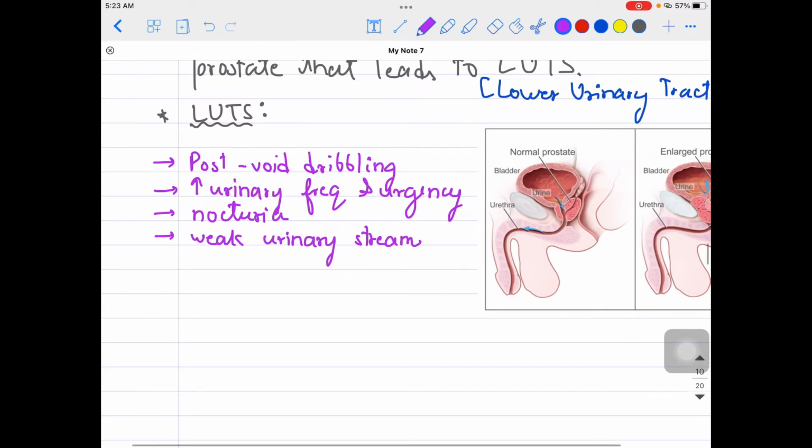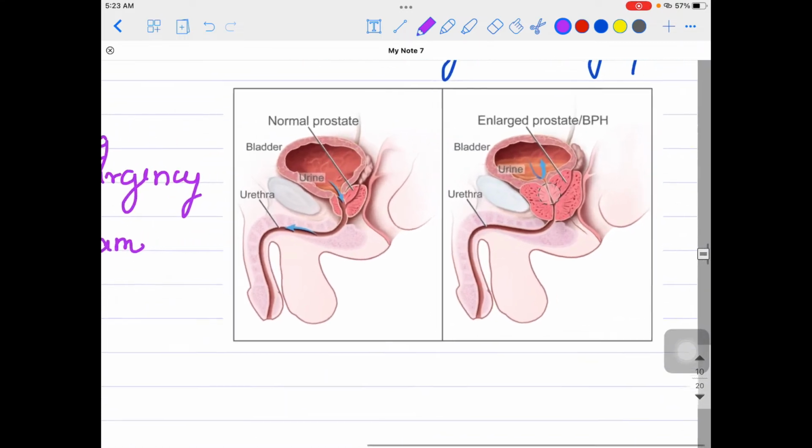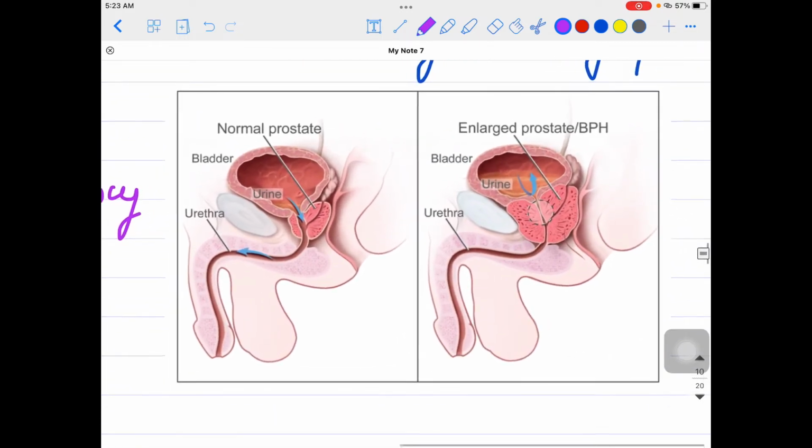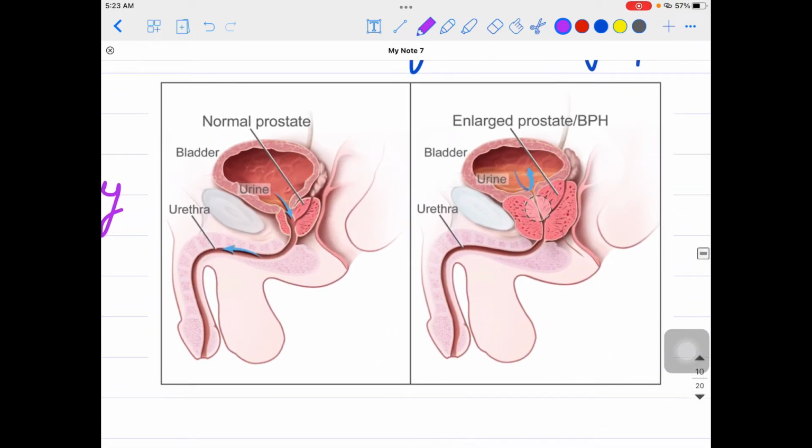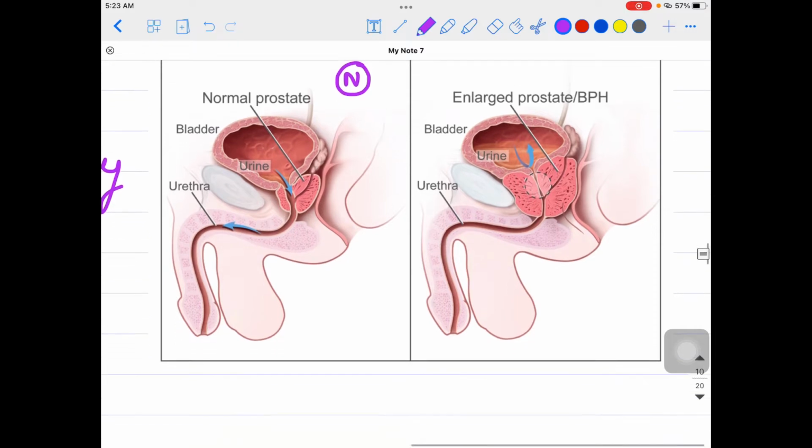Let me go through this image as well, so that I can make you understand what I'm talking about. On the left side you are seeing the normal picture, normal persons, I will not call them patients. Here in the males, you can see the bladder, a normal bladder, which continues into the urethra.